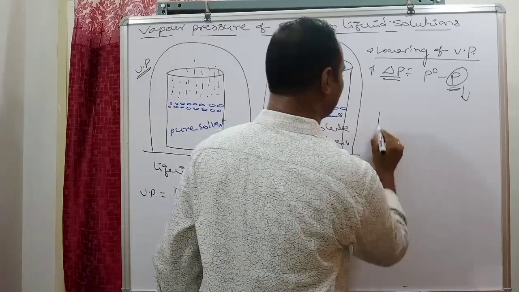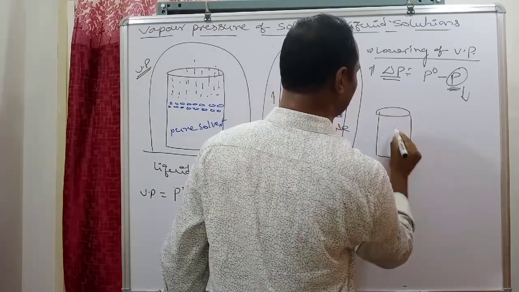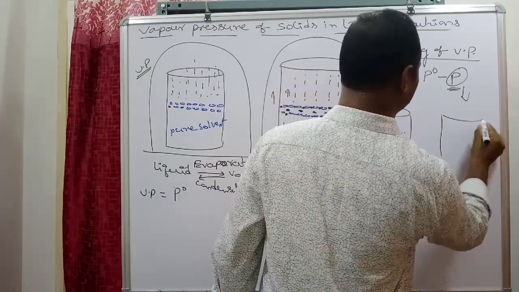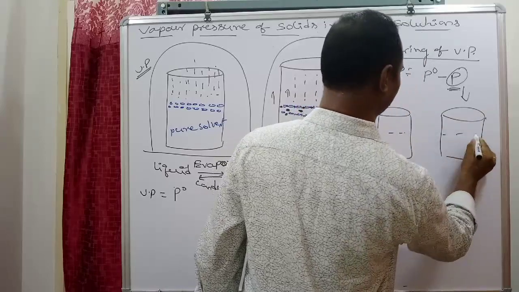Suppose here you see, this is one solution and this is another solution.